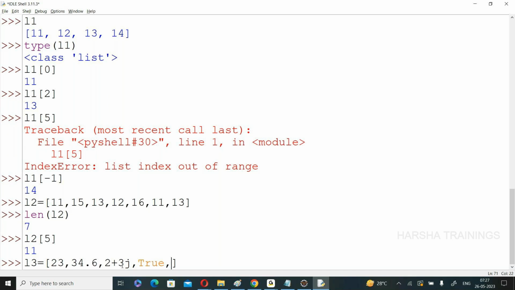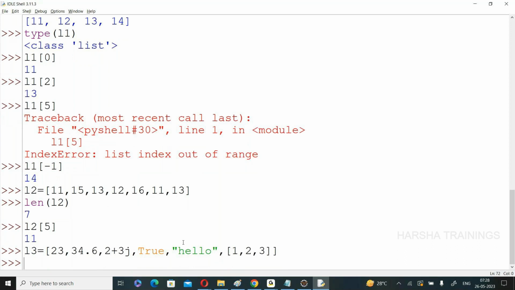Along with that we also know string. We can place string also. Again, you can place one list also, one, two, three. One list also is possible. Now you understand, you can create a list of any data type. Now the question is how many elements? Everyone remember, the elements are separated by comma. Then only it is treated as an element. This is the first element, comma.